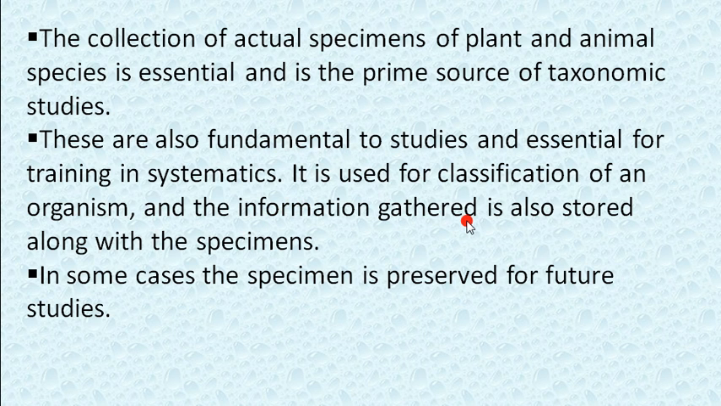The information gathered is also stored along with the specimen. All the information we have studied, we can store along with the specimen in a particular laboratory and in a particular taxonomic aid. Taxonomic aid means things we have with which we can carry this study forward. In some cases the specimen is preserved for future studies also. If in the future we want to study, these specimens will be useful to us.